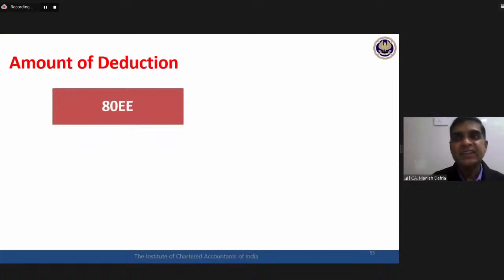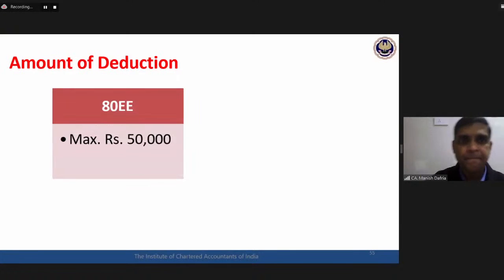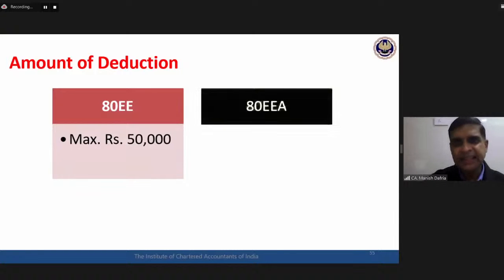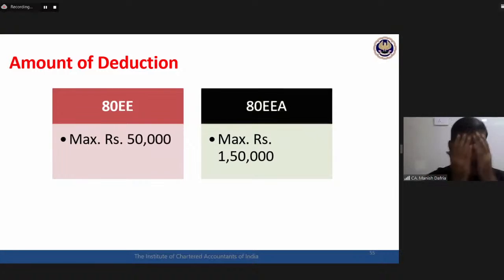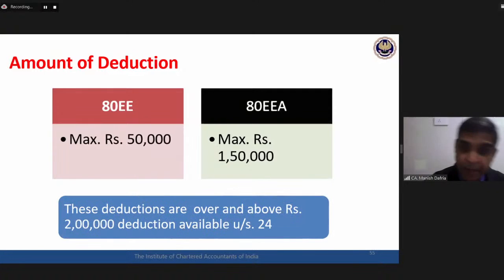Now, how much is the deduction available? 80EE maximum 50,000, 80EEA maximum 1,50,000. So what is the difference, when 50,000 and when 1,50,000? But before this, a very important point: we are talking about interest on housing loan. All of us know that interest on housing loan, up to 2 lakhs deduction, is available under section 24 also, under the head house property. That interest is deductible up to 2 lakhs.